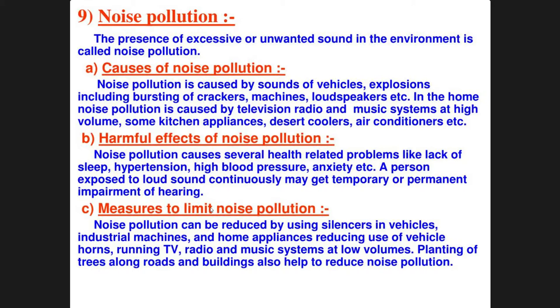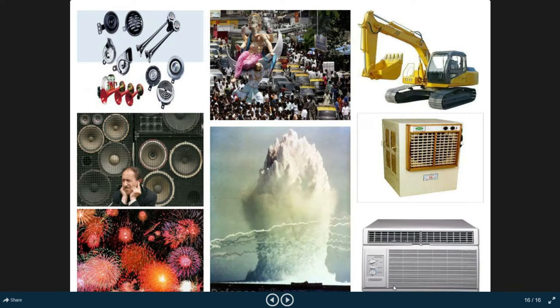Measures to limit noise pollution. Noise pollution can be reduced by using silencers in vehicles, industrial machines and home appliances, reducing the use of vehicle horns, and running TV, radio and music systems at low volumes. Planting of trees along roads and buildings also helps to reduce noise pollution. So here we can see different sources creating noise pollution.